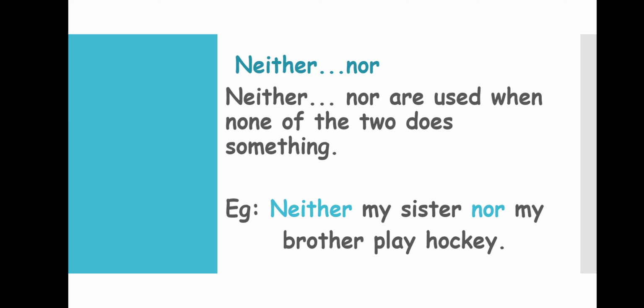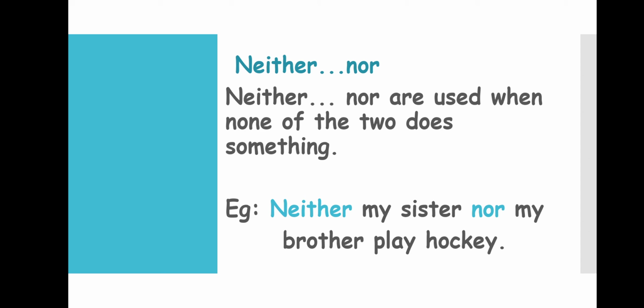Neither my sister nor my brother plays hockey. Sister and brother, they don't know how to play hockey. So when we have two persons in a sentence and both of them don't know how to do something, then we can use the conjunction neither nor.